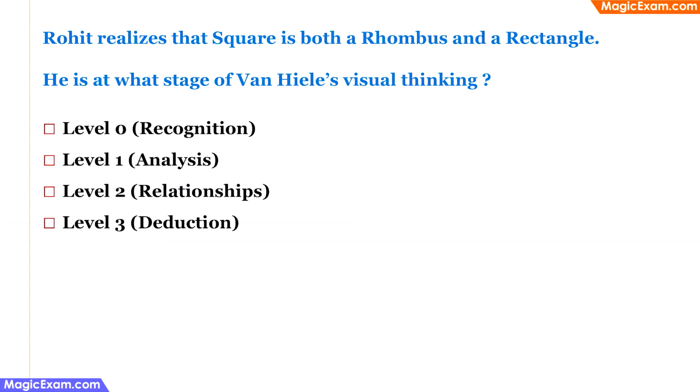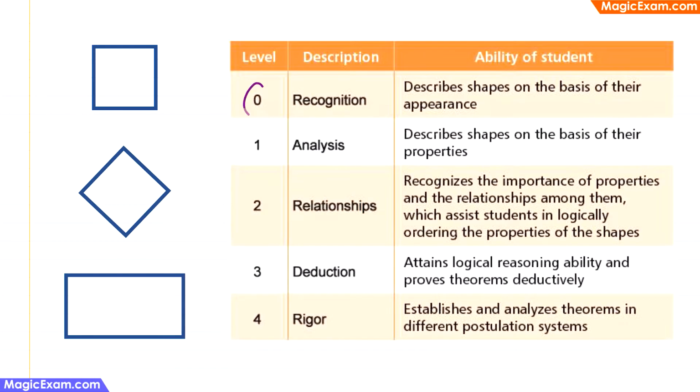Rohit realizes that a square is both a rhombus and a rectangle. He is at what stage of Van Hiele's visual thinking? To answer this question, we first have to understand what these different levels are. Level 0 is recognition, where the student is able to identify shapes on the basis of their appearance. Level 1 is where the student is able to analyze the different shapes on the basis of their properties. Level 2 is about relationships, where the student is able to identify the different shapes and understand the relationship between different types of shapes.